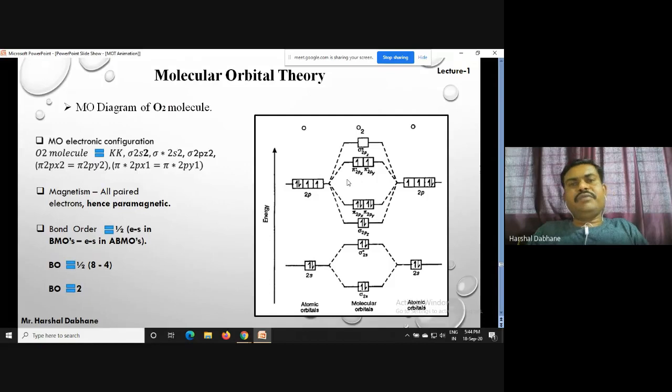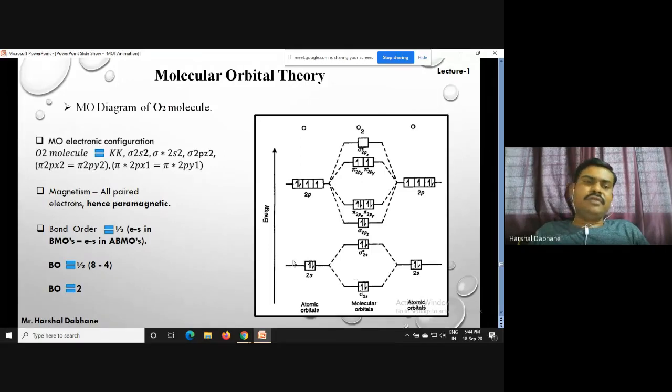When we observe the molecular orbital diagram, we saw two unpaired electrons are present in the antibonding molecular orbitals, namely pi star 2px and pi star 2py. Here we have unpaired, single electrons. That's why this molecule is paramagnetic in nature. So they have some magnetic properties.